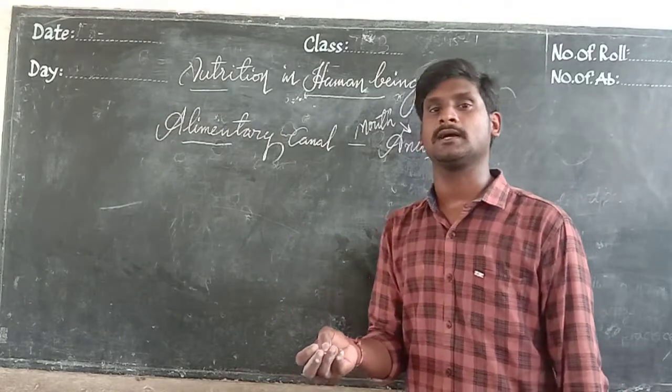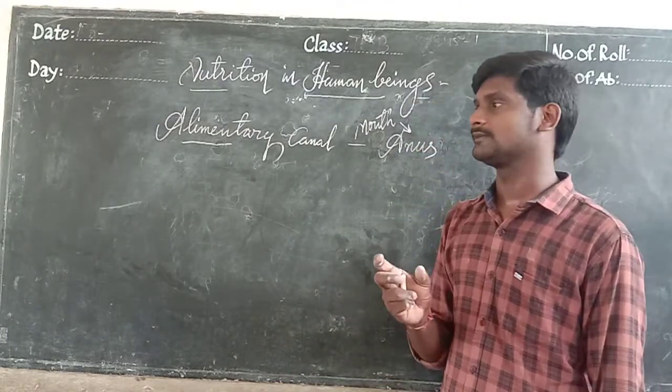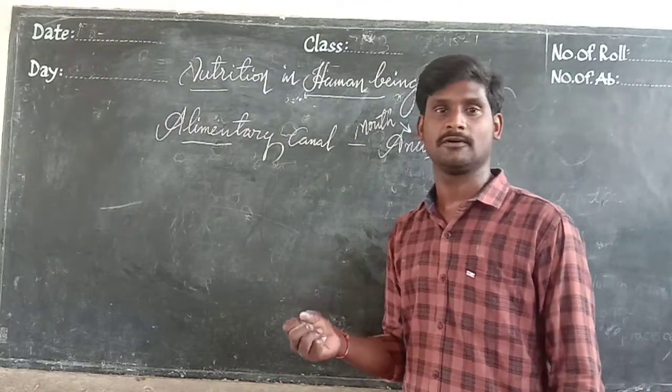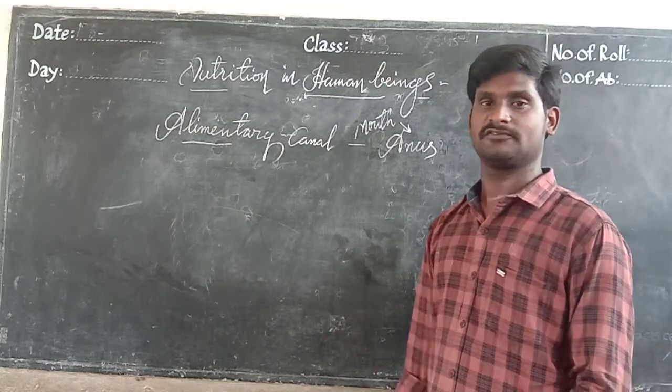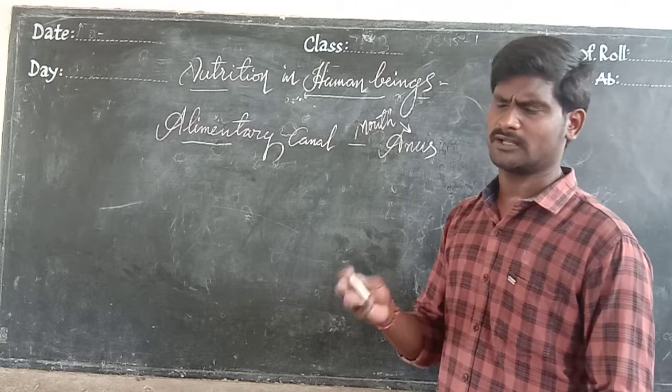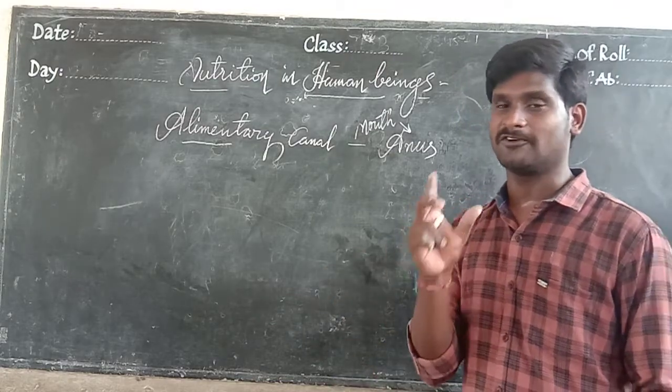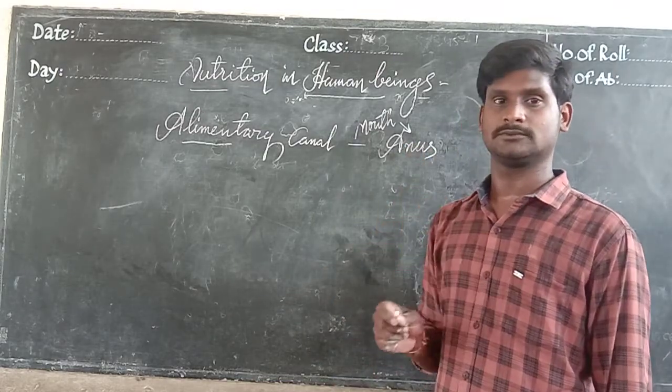The 10th class biology topics mostly help to know complete information about our life. So whatever words I am saying, you should focus and keep in your mind.